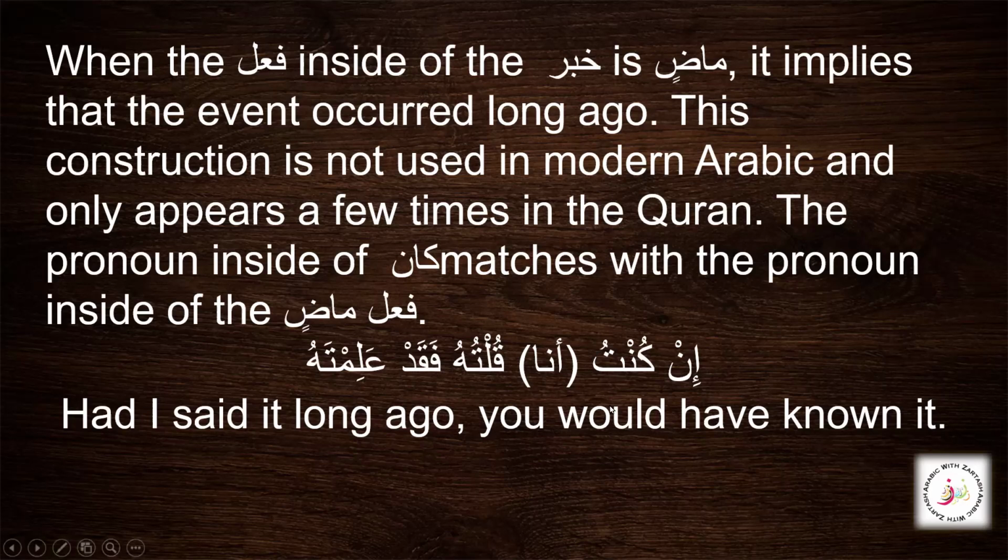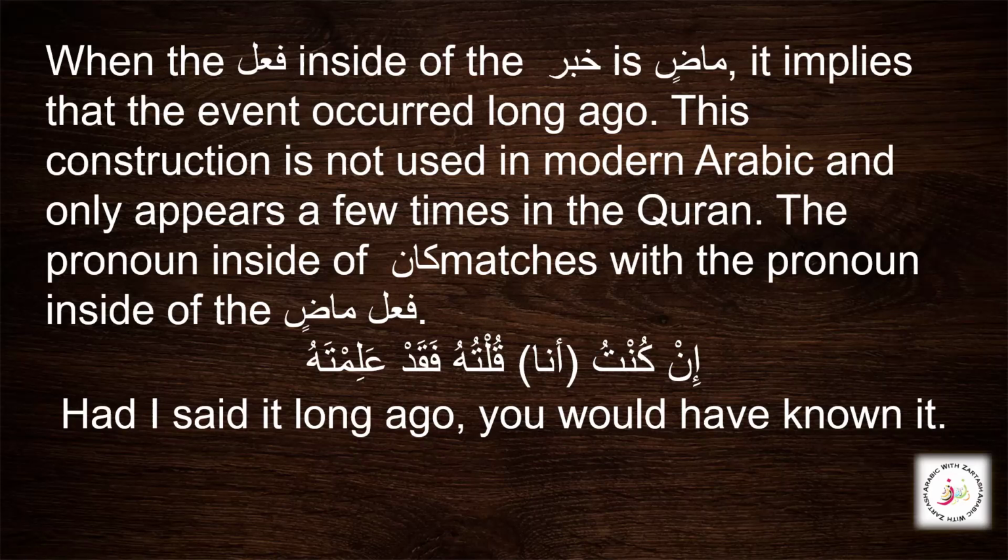So here you see this is the fi'l madi, and when fi'l madi is used with jumla fi'liya, we know that this is showing a distant past.